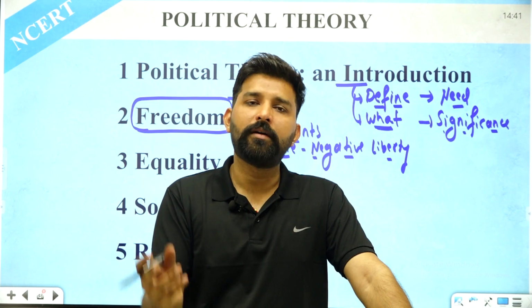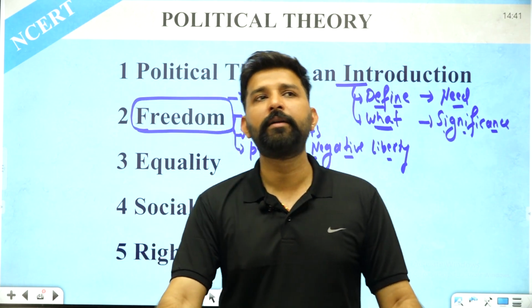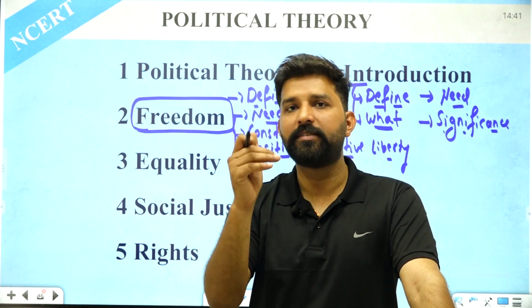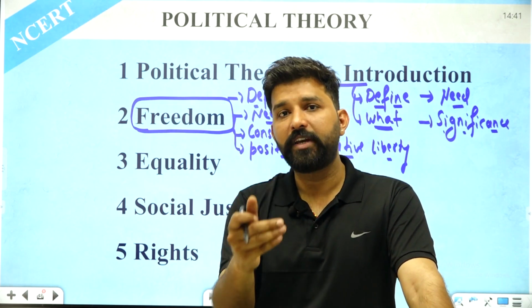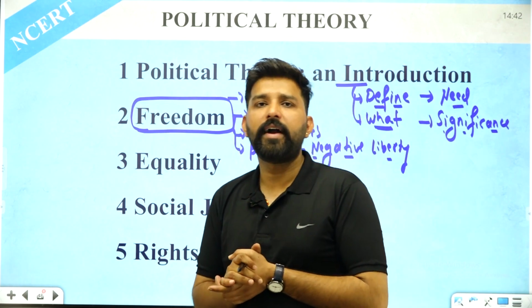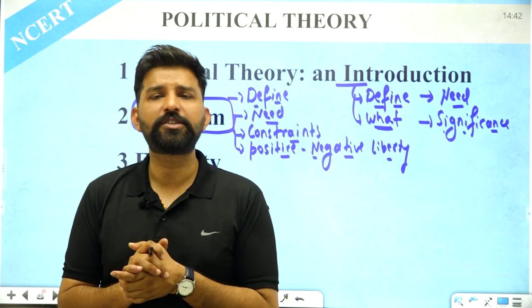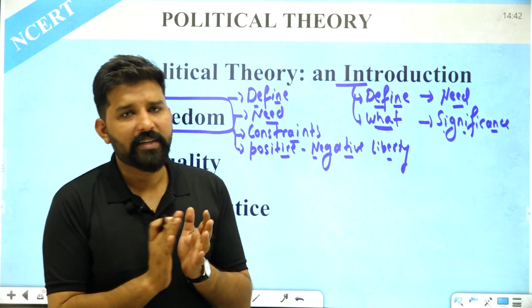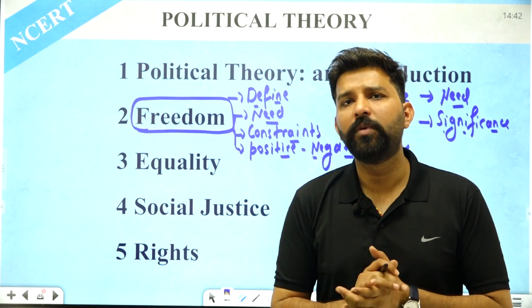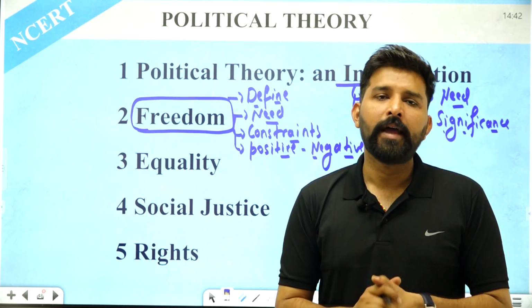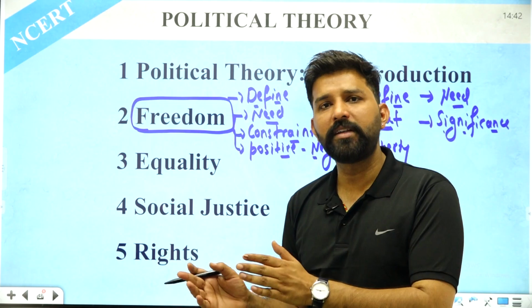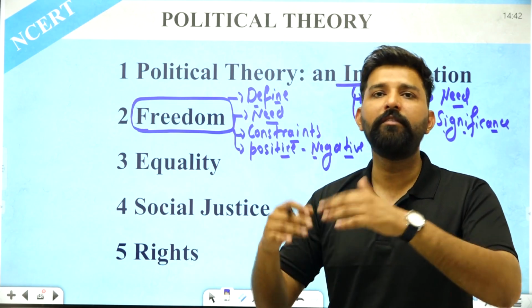The people who are followers and supporters of negative liberty say that negative simply means the absence of something. What something? The absence of the state in the life of an individual. Because the supporters of negative liberty state that an individual in his own capacity is quite understanding, and an individual in his own capacity is rational. So the state does not need to interfere in someone's personal space. If the state is not interfering, then only the individual can grow. But positive liberty states that if the state is interfering, then only the individual can grow.